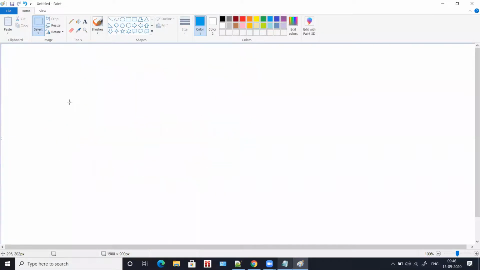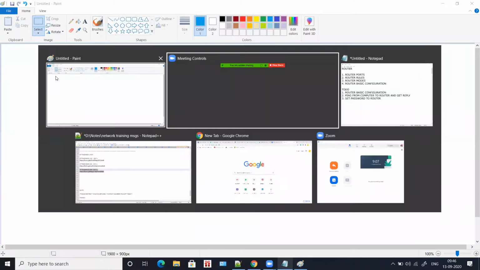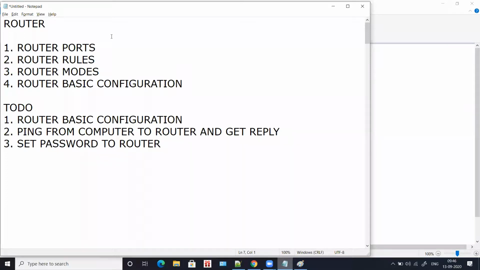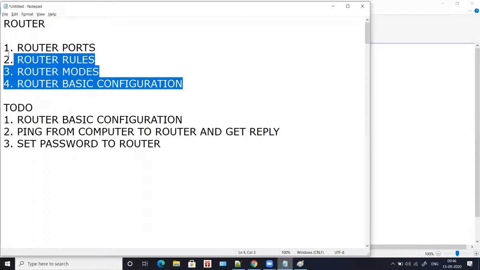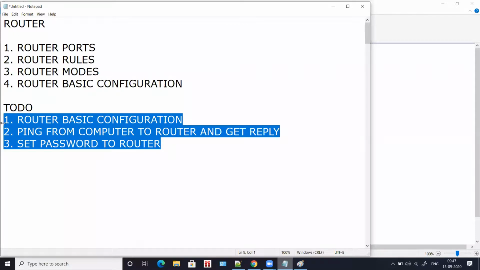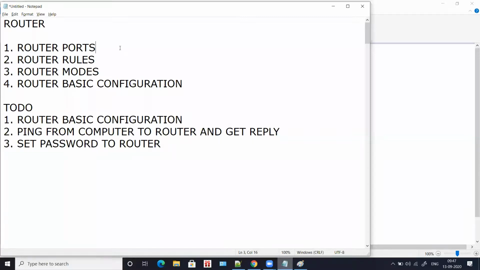Now when talking about routers, you have to concentrate on a few things. When you learn about routers, you should be very comfortable with these four primary concepts, which we are going to see today: router ports, router rules, router modes, and router basic configuration. We have these four basic concepts, and you have three to-dos which you will have to complete for today. So let's see router ports first.